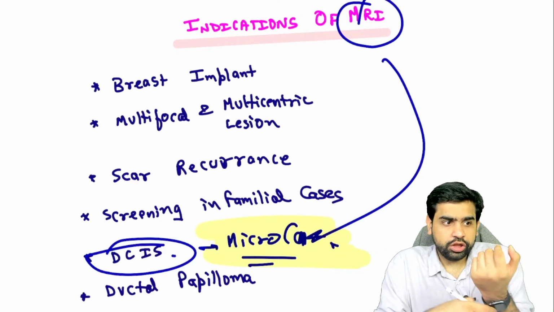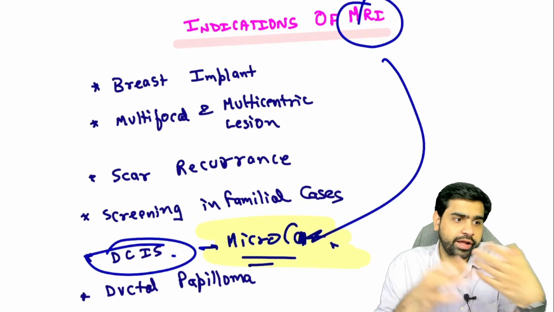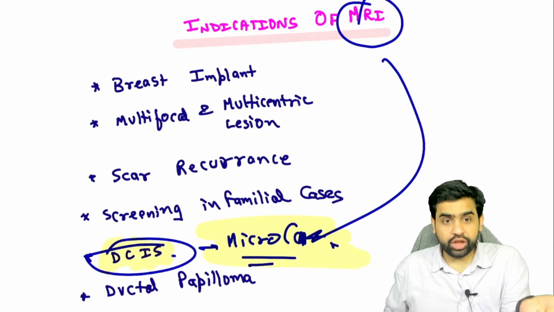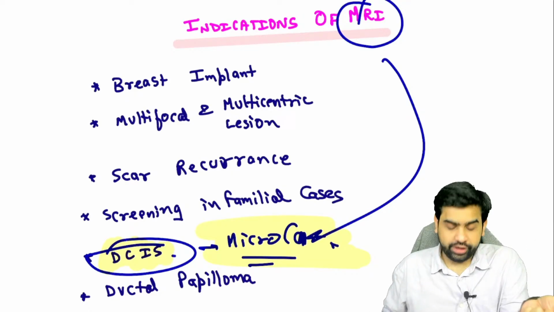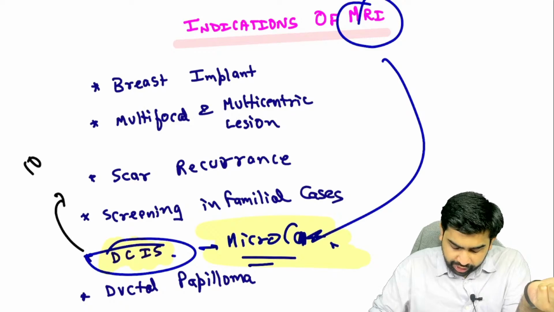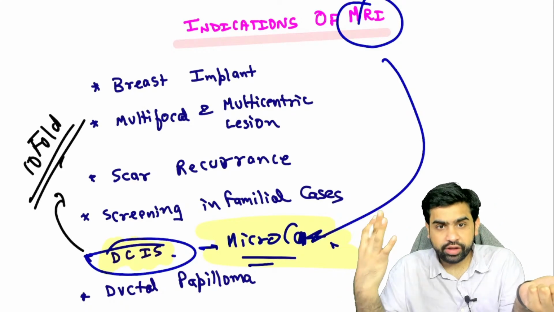Now what Satyajit is asking is that micro hence malignant, sir? No, not really. First of all, ductal carcinoma in situ, is it a malignant lesion? No, not really. It's a pre-malignant condition. In the ductal carcinoma in situ, how much is the risk of malignancy? These guys have 10-fold risk of malignancy. Okay, how many fold? 10-fold increased risk of malignancy.